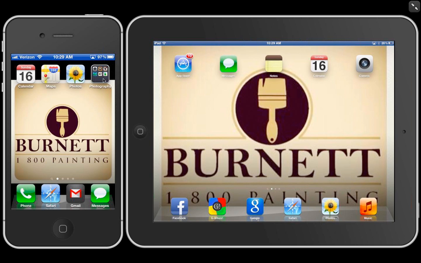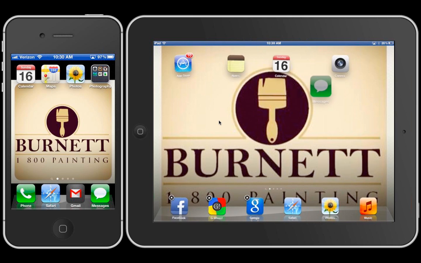Now, these are your app icons. This is your home row. So we're going to go over moving the app icons using the iPad. Again, it's the same with the iPhone. They're almost identical devices. You would touch any app and hold it. Once you do that, you'll notice that all the other apps are shaking. What that means is you're in edit mode, if you will, for the app icons, and you can move them around. Say you want to drop it right here, the rest of them will get out of the way for you. And then you just let go.